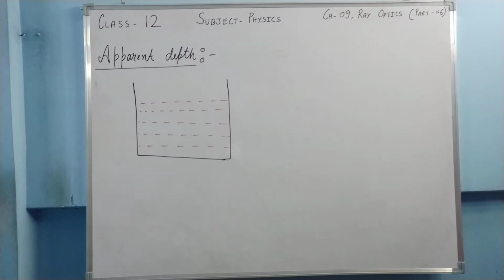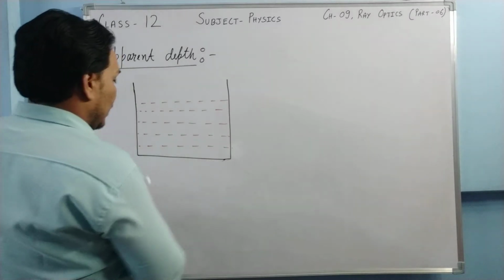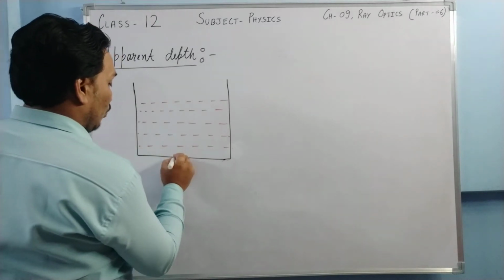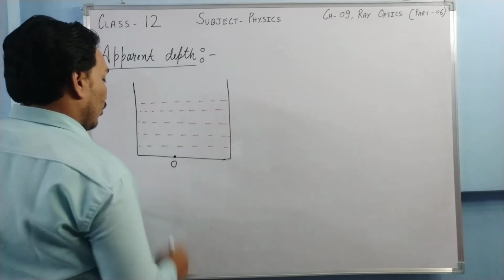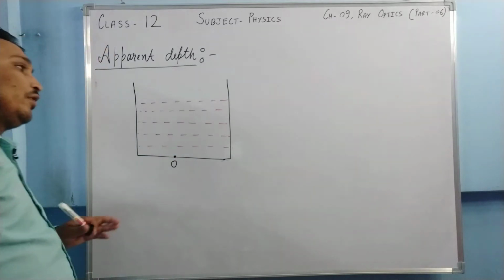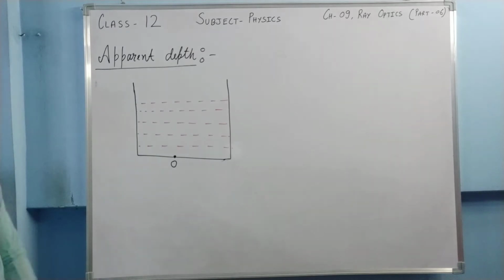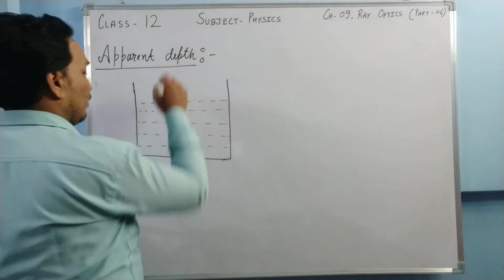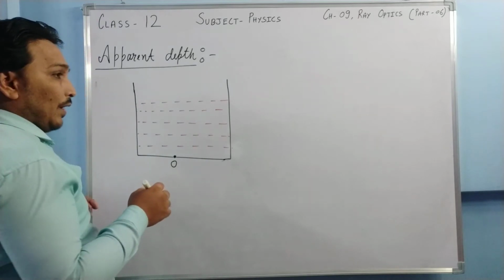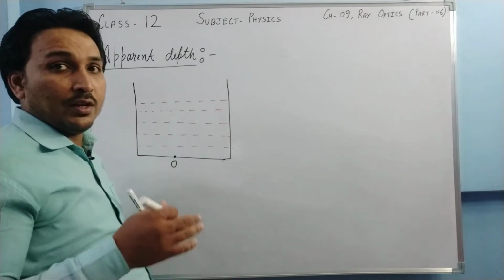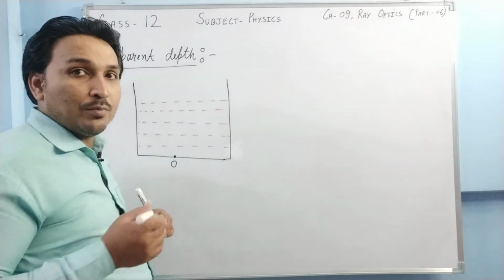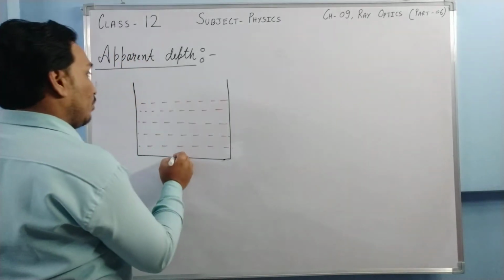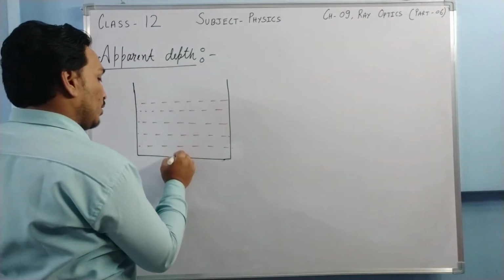Now at the bottom, one object is there, say O. We are trying to observe this O from the outside of the liquid, from here. If I am looking at something, the ray from that something should reach my eye. The ray from the object should reach the eye of the observer.